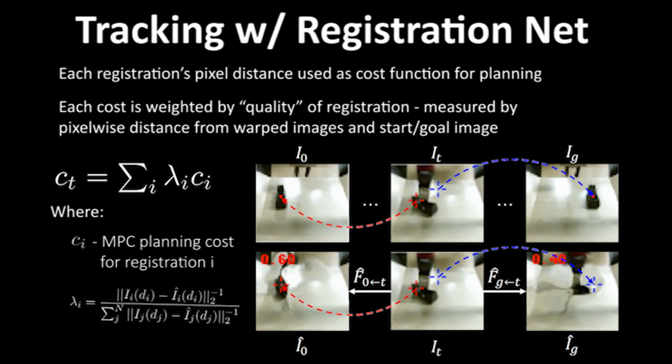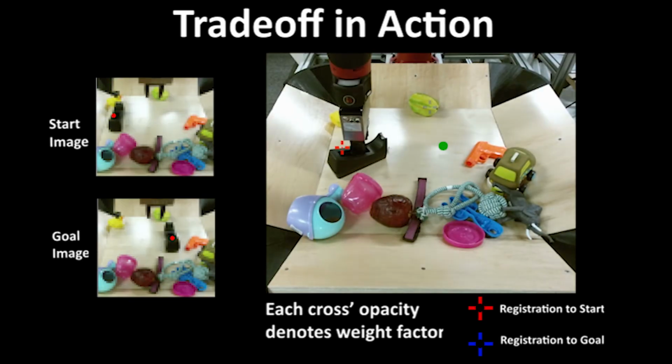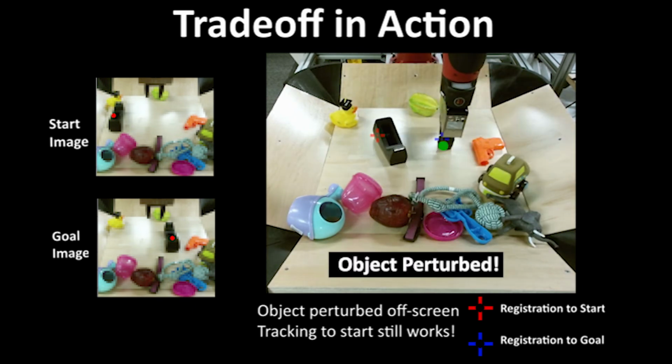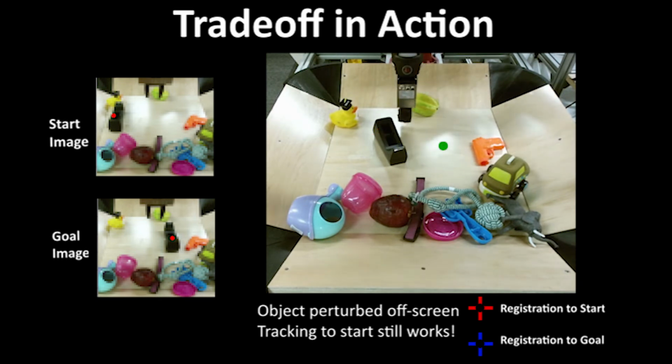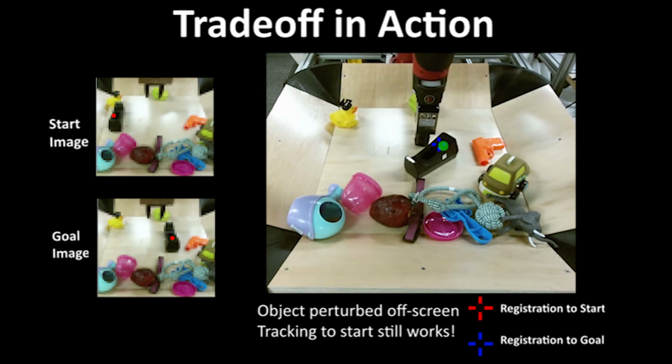Registration is easier when the object is closer to the position in the registered image. We propose a method to fuse both the forward and backward registration costs, weighting them by how accurate the registration is estimated to be. On the left, we can see the start and goal images with the designated pixels marked in red. On the right, we can see a red cross where the registration network estimates the start point. Similarly, the goal is in blue. The opacity of the crosses indicates the trade-off between the registration of the start and goal. As you can see, this tracking still works when the object is perturbed.